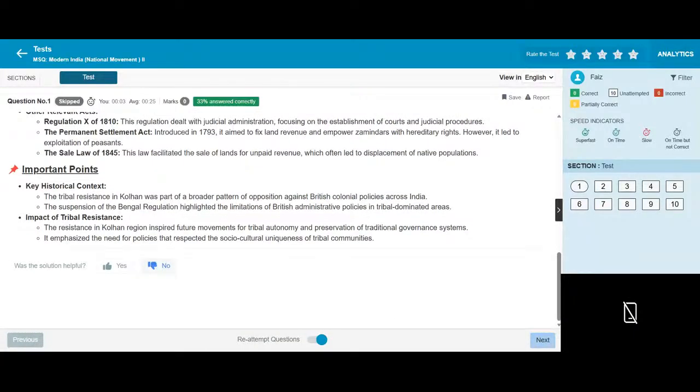Tribal resistance in Kolhan was part of a broader pattern of opposition against British colonial policies across India. The suspension of the Bengal Regulations highlighted the limitation of British administrative policies in tribal-dominated areas. Impact of tribal resistance: the resistance in the Kolhan region inspired future movements for tribal autonomy.